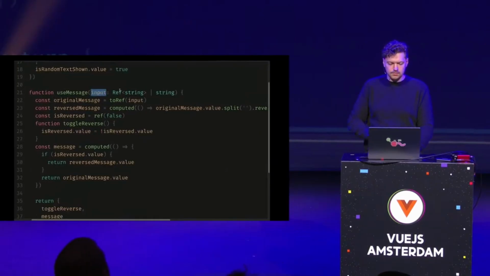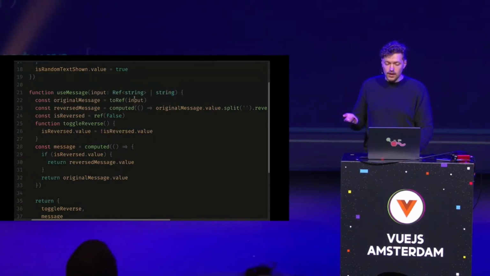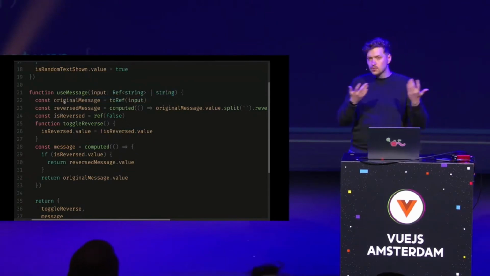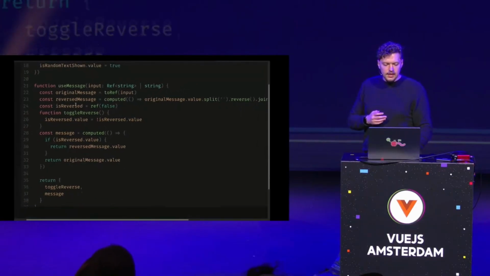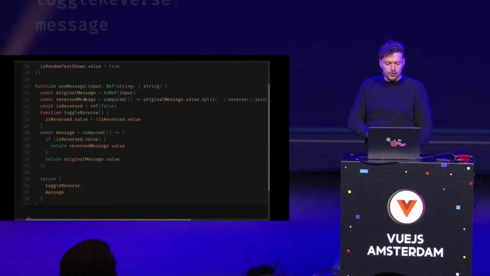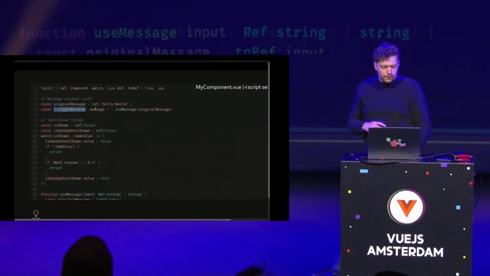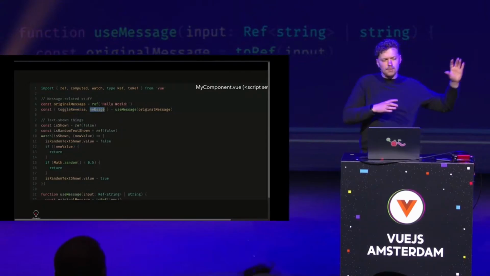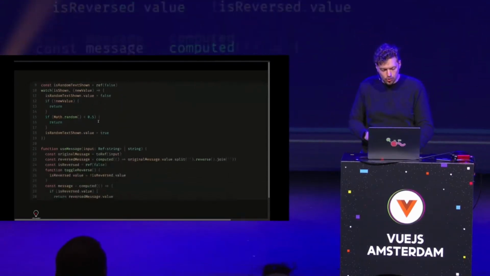First, the input could also be maybe a ref, right? But I made it a bit more obvious. We can take a ref or just a plain string. And then we say, okay, in case there's no ref, let's transform it to a ref to just deal with that. There are also easier ways to do that, but still, we take that. And then we deal with all the reversing in there. Once again, if we take a look up here, the only thing that's exposed is toggleReverse and the message itself. So the component doesn't have to bother with how it works. We can take a look at the useMessage composable if we want to know.